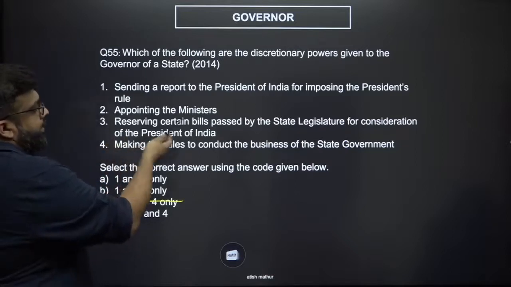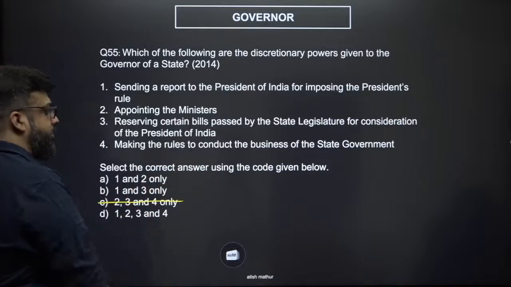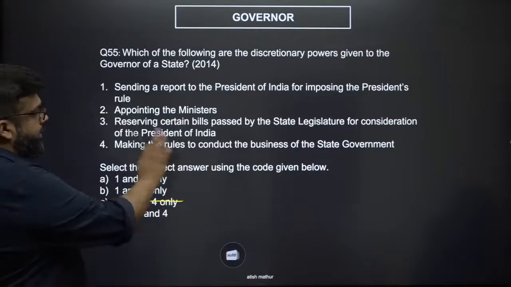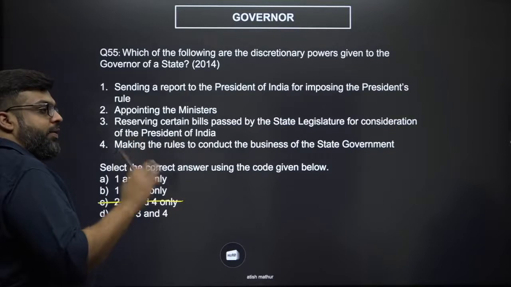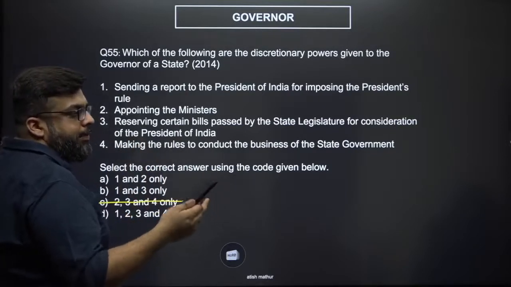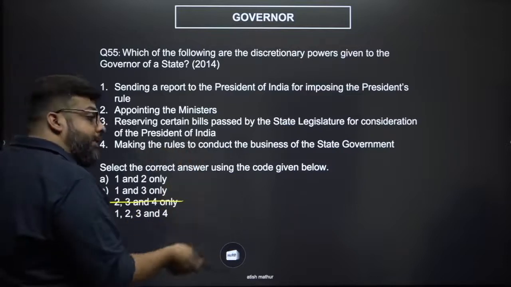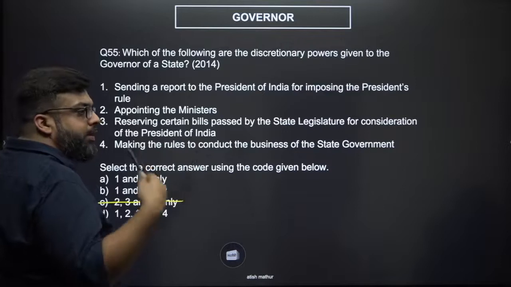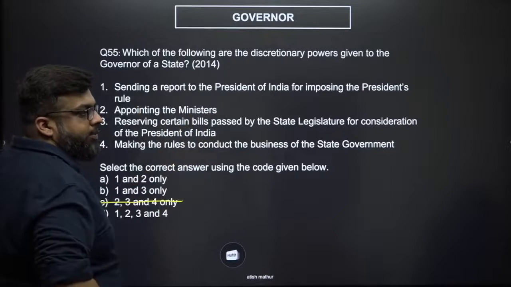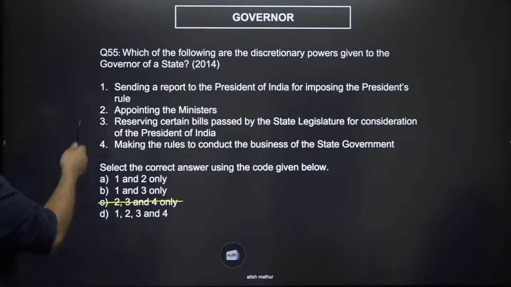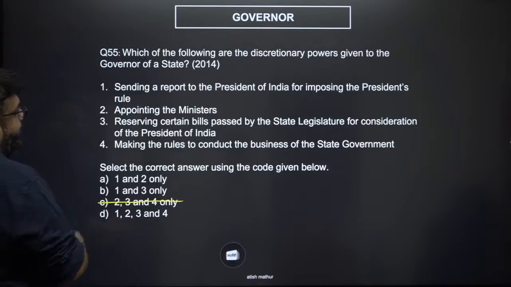Then you look at reserving certain bills passed by the state legislature for consideration of the President of India. Reserving certain bills passed by the state legislature is a discretionary power. If the governor feels that a bill must be assented by the president, you can reserve it. A bill which contains alteration of high court powers must be reserved for the president. And why would the Council of Ministers tell the governor, why don't you take it up to the president? I don't think you're up for it. So the third is definitely a part of it. So 1 and 3 is definitely true.